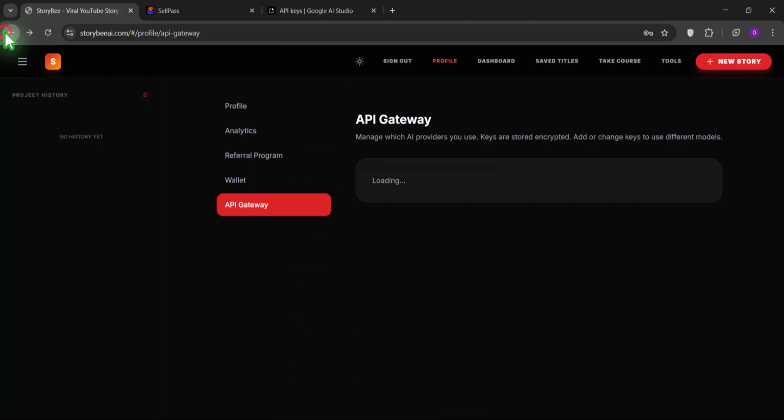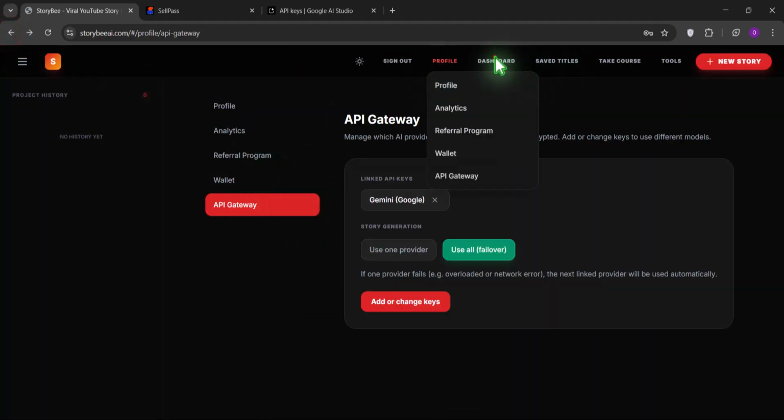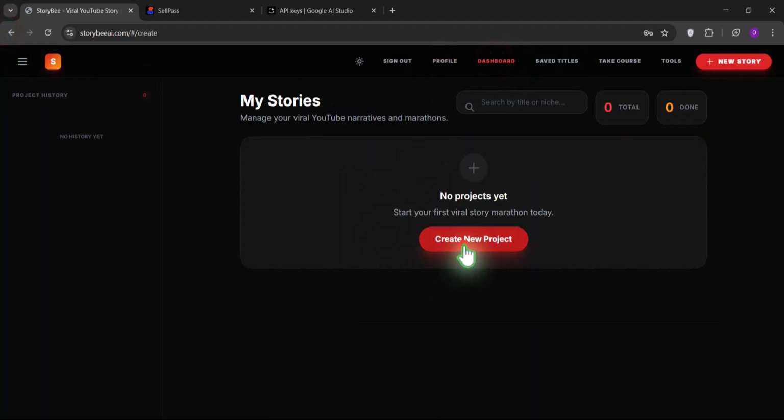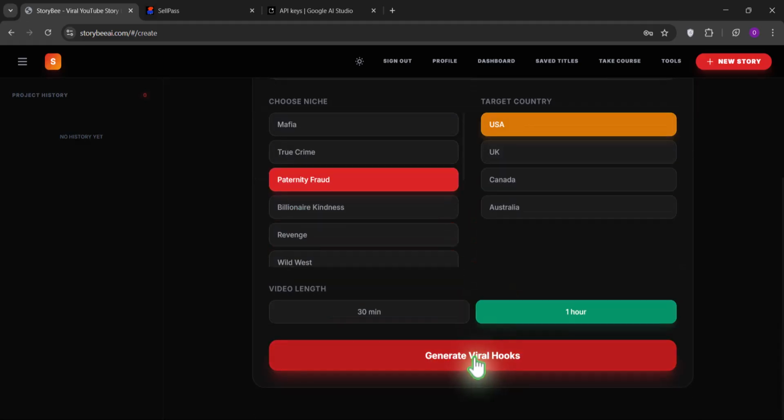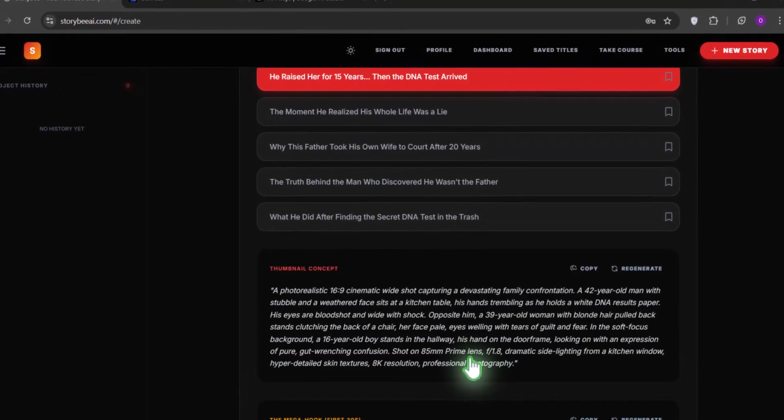I just go back to my dashboard and click on new project, click on paternity fraud. I want to select UK for now. Then I'll click on generate viral hook. Then you need to leave it. It's going to engineer the hooks for you. We have more than 10 million data that was used to train this website and this platform. So just calm down. It's going to give you the best hook.